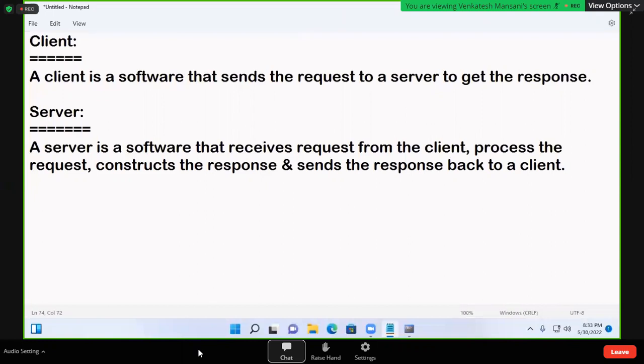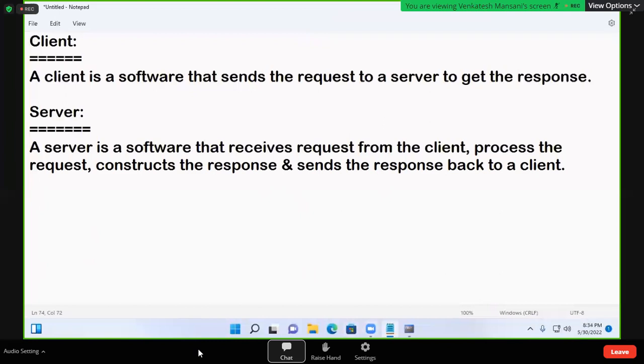But client and server can be installed in one computer also. Suppose in my system only 5-6 clients and 5-6 servers are there. We can install them, it is possible. So in one computer, 10 clients and 10 servers can be installed. If any software sends a request to get a response, that software is called a client. If any software receives a request, processes the request, constructs a response, and sends the response back, that is called a server.